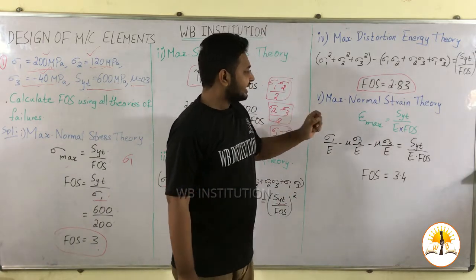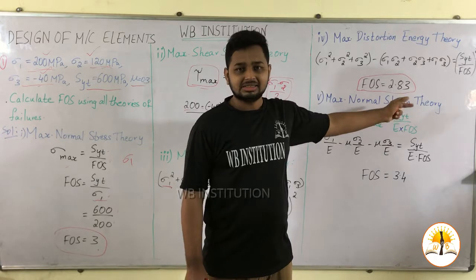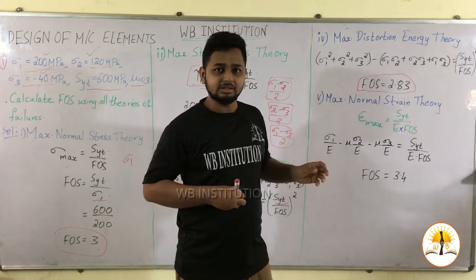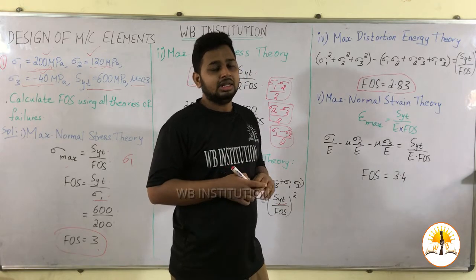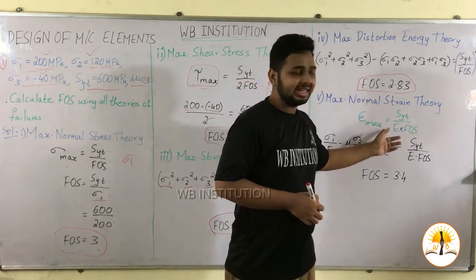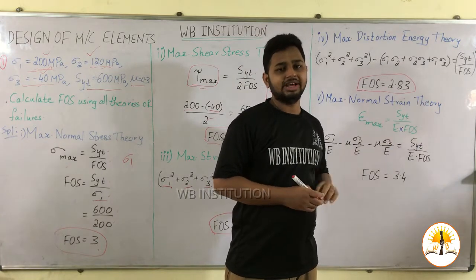Next theory of failure is maximum normal strain theory. According to this theory, when the material fails, the maximum strain is equal to SYT divided by E into FOS.